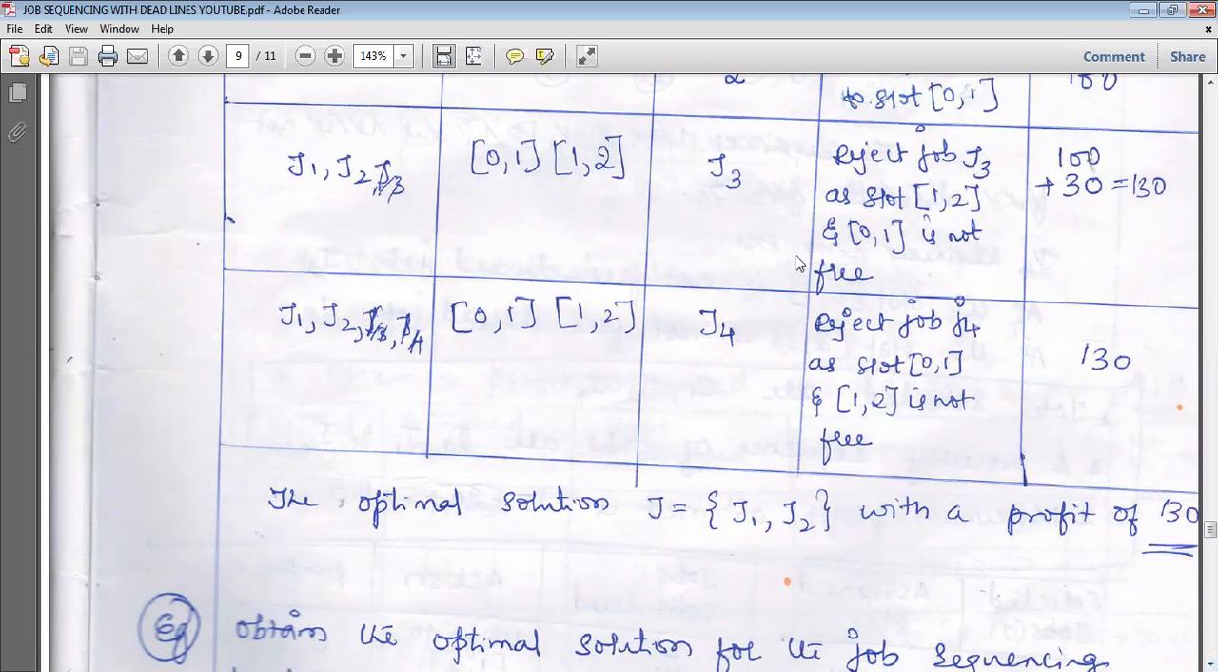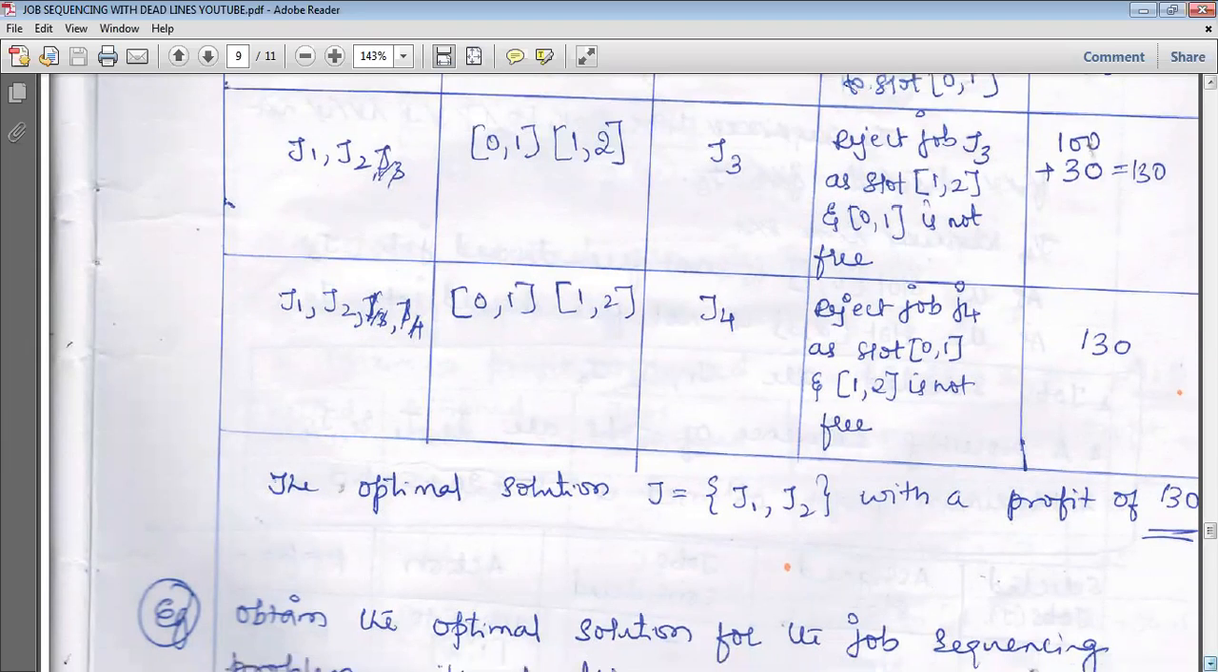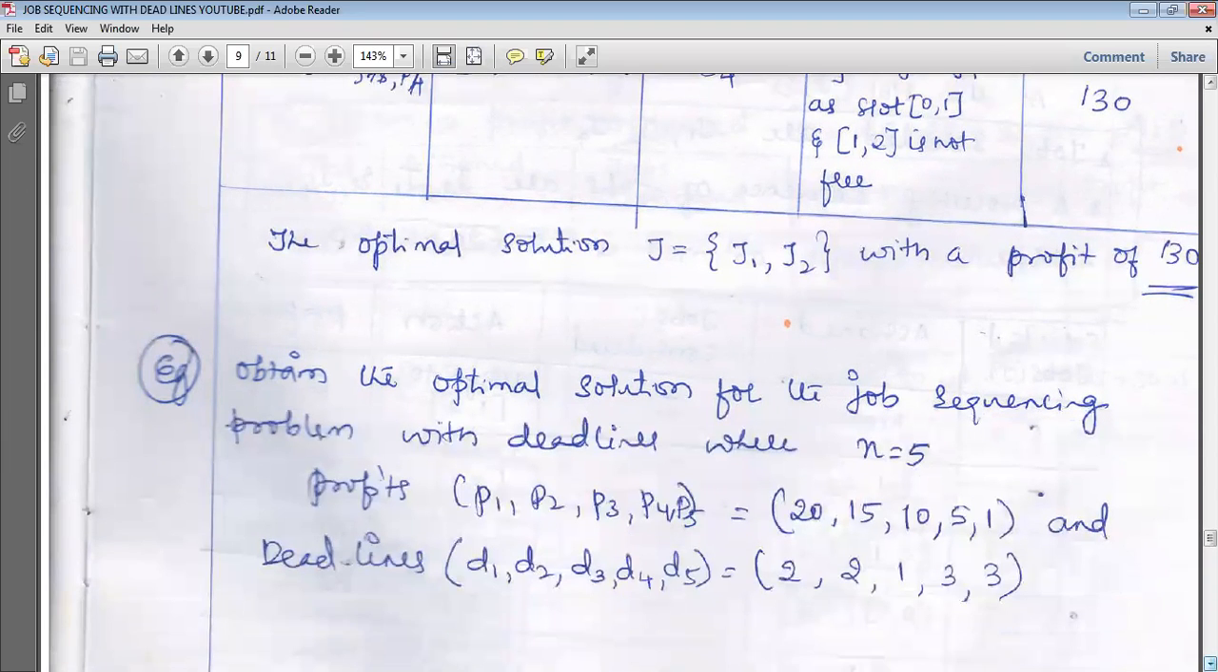So the profit earned is 100 plus 30, which is equal to 130. The optimal solution J consists of the selected jobs J1 and J2. What is the profit we are going to get? A profit of 130. Next, we'll see one more example.